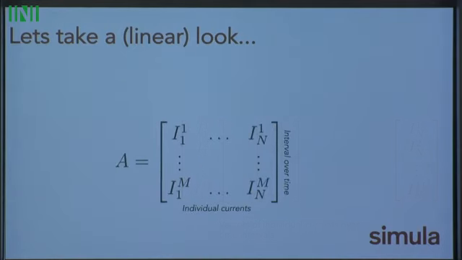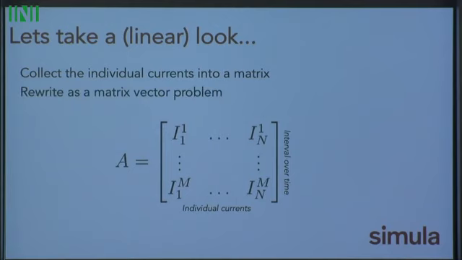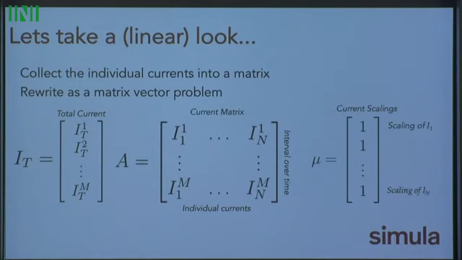Our approach was then to collect this into a matrix and rewrite it as a matrix vector problem. We have this current matrix. It has our currents aligned in the columns of the matrix, all the individual currents of the model, and they're stepped through in time along the rows. And now we know what our total current is in the same sort of vector form. We introduced a parameter called the scaling. This is just the scaling of all the currents from our first current to our nth current, and we can rewrite our total problem as just a matrix vector problem.